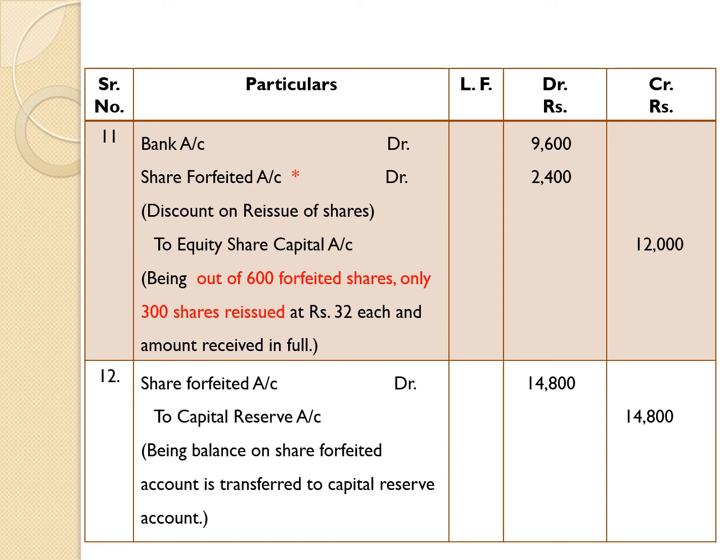In this way, we have passed here 12 entries: 8 entries about each stage, 1 entry about refund of excess application money, 1 entry about forfeiture of shares, 1 entry about reissue of shares, and 1 entry about transfer of the difference occurred on share forfeited account to capital reserve account.